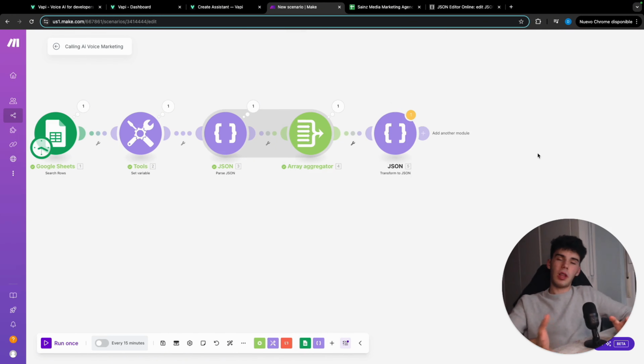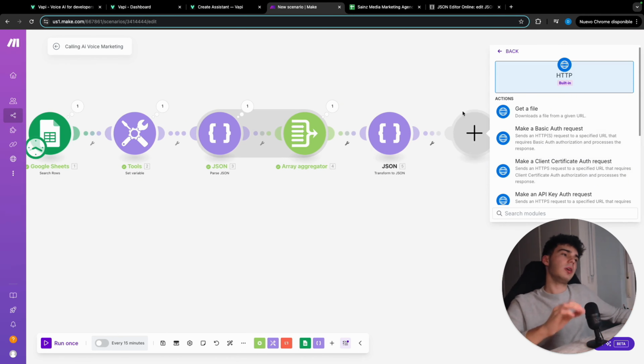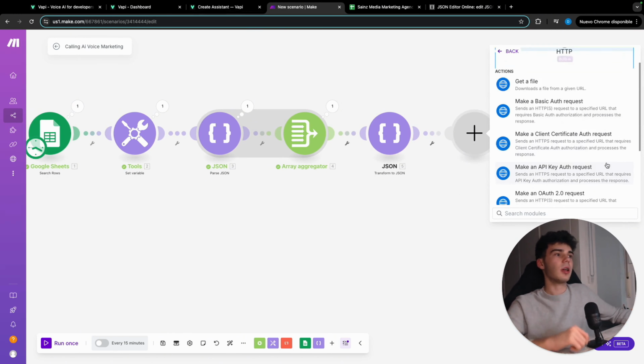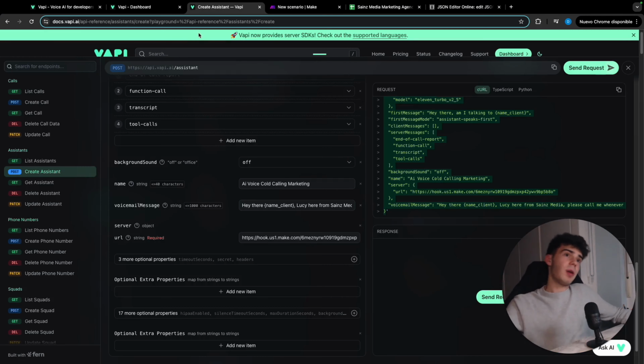Finally, we're gonna go to the last part of the transient assistant, in which we're gonna be using a module of HTTP. There you go. And we are gonna be including here the information of create a call inside here, the assistant. So let's click on make a request. Let's come back here to Vapi. Let's use, in this case, the create call.